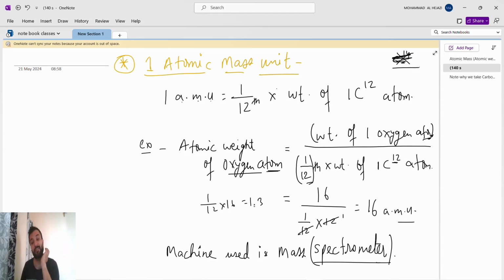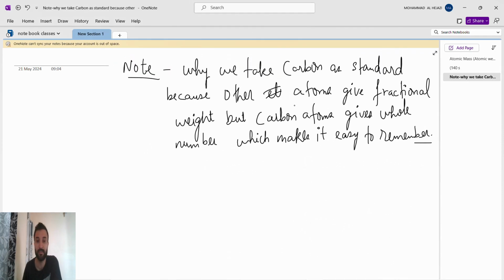So it is in decimals, we will not consider that. But when we consider the carbon atom, it is 1/12 into carbon of mass 12. So 12 will get cancelled, it will become 1 unit.